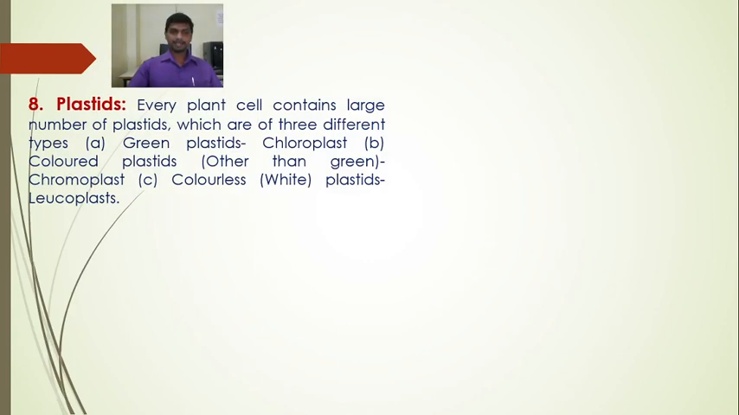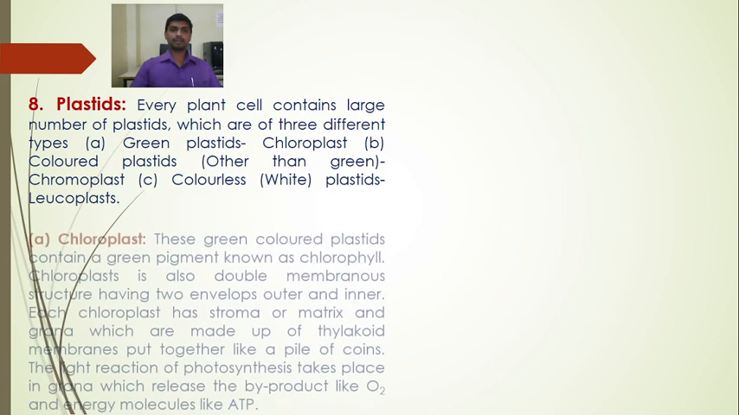Furthermore, the plastids. Every plant cell contains a large number of plastids which are of three different types: green plastids, colored plastids and colorless plastids. Green plastids that are found in the plants are referred to as chloroplasts, while colored plastids other than green are referred to as chromoplasts, while the colorless or white plastids are known as leucoplasts. Leuco means colorless or white, while colored is chromoplast, green is chloroplast. So there are three different types of plastids.